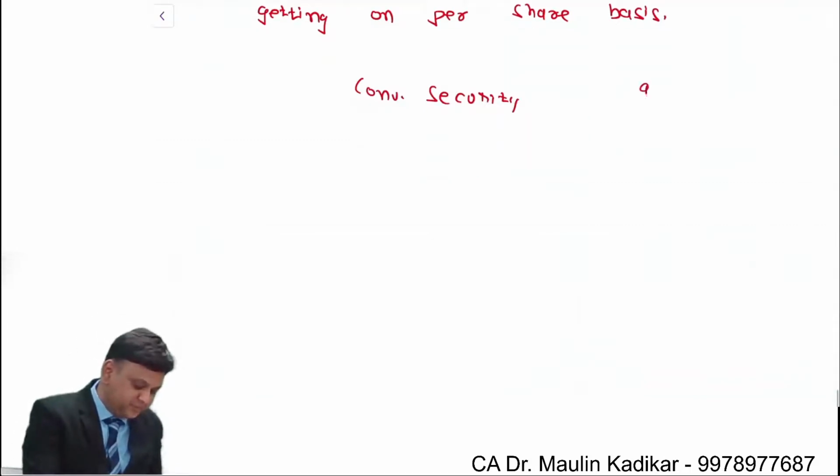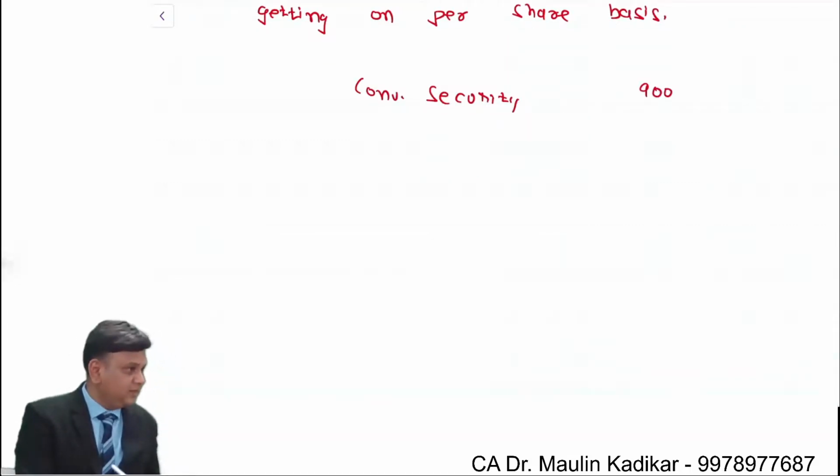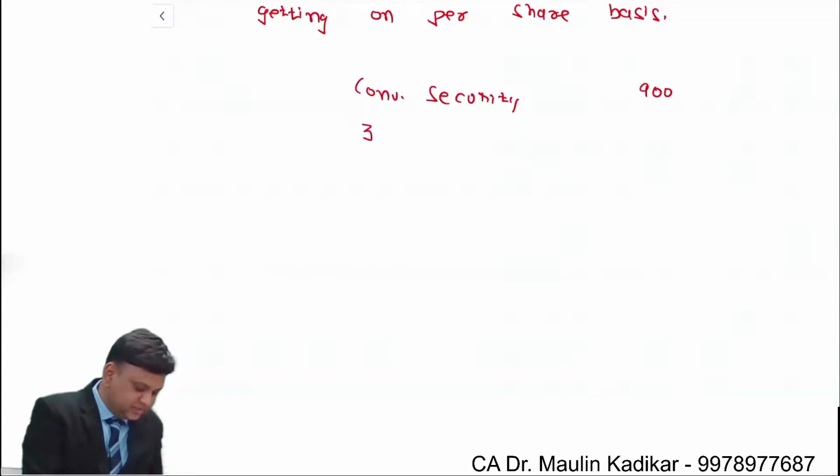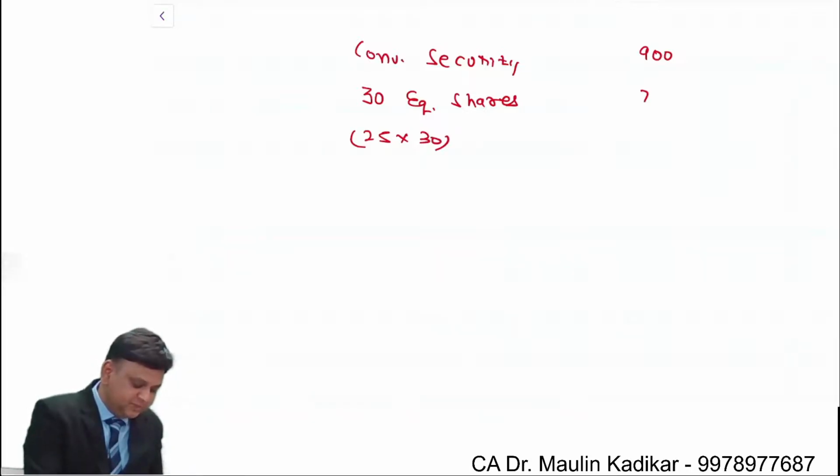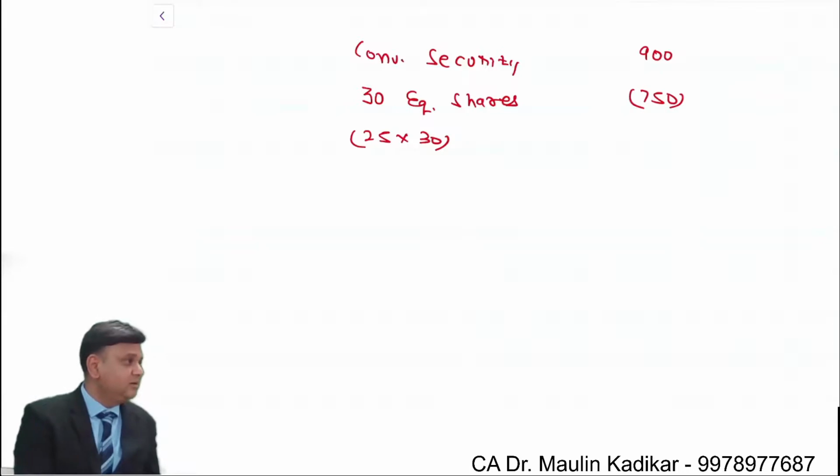I would pay a price of rupees 900. Fine. If I purchase 30 equity shares, then what amount would I pay? We can say 25 rupees per share into 30. It means I would pay an amount of rupees 750.